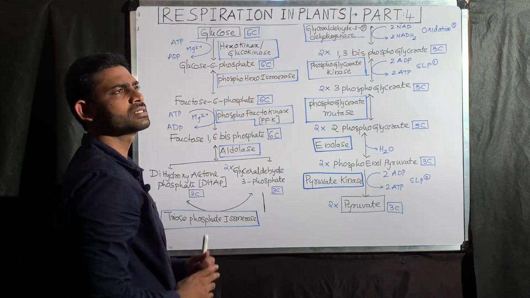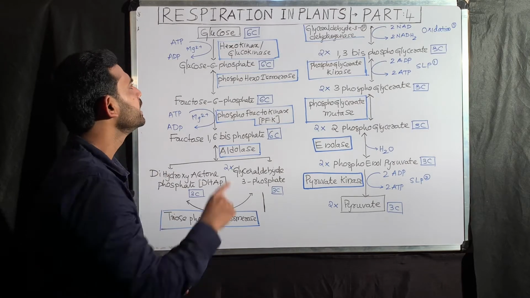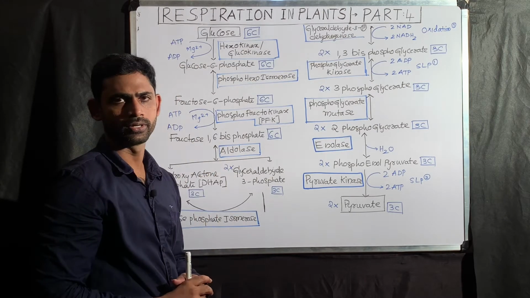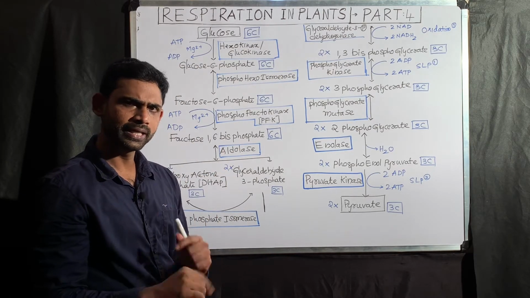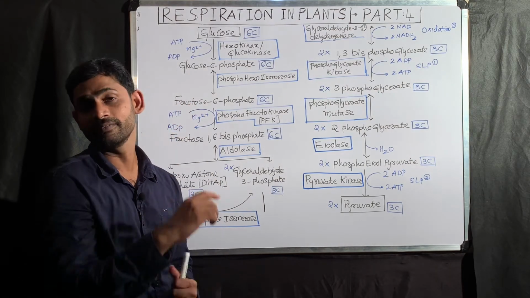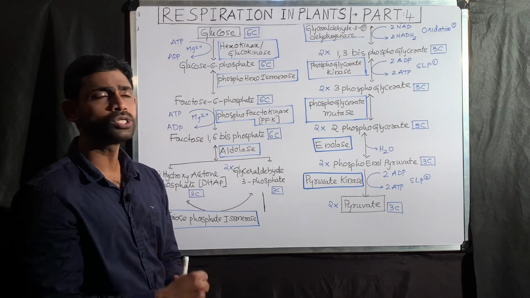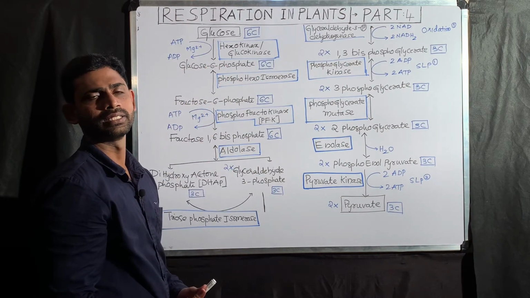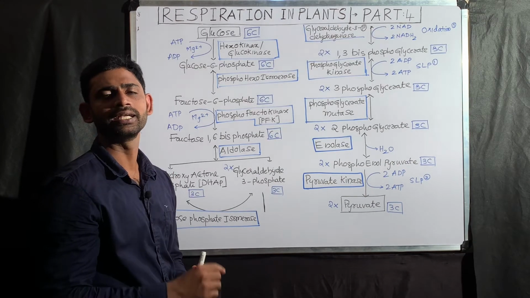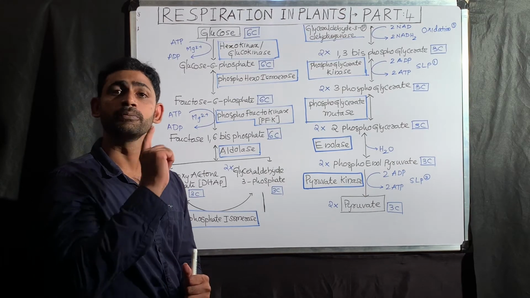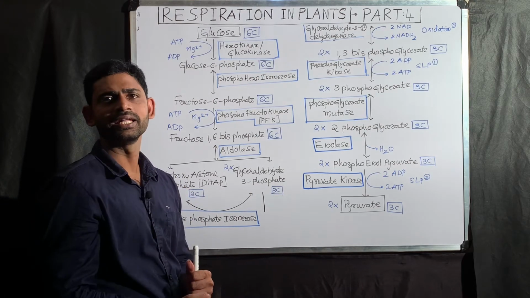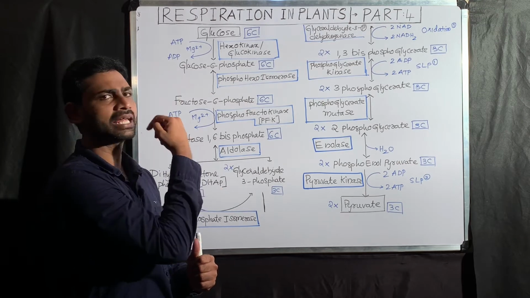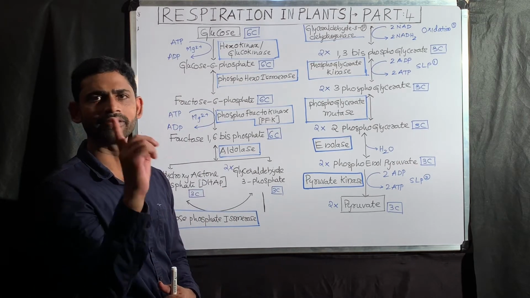Now as a result, glucose is converted to glucose 6-phosphate, which also consists of 6 carbons. One more thing: here the phosphate is moving from ATP to ADP. But when the bond breaks, there is a release of 7.3 kilocalories of energy. Where did that energy go? That energy is useful for making this reaction thermodynamically irreversible. For an irreversible reaction, delta G should be negative. The released energy is making the reaction irreversible. That is why the conversion of glucose to glucose 6-phosphate is an irreversible reaction.